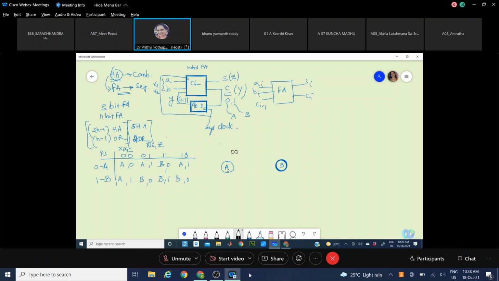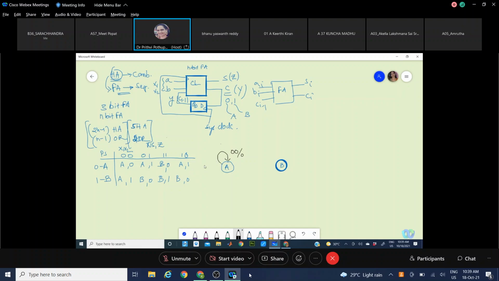Present state is 0, its value is 0 plus 0. That means it generates a sum of 0 and it will be in the same state A. So this is the state transition, from A going back to A.